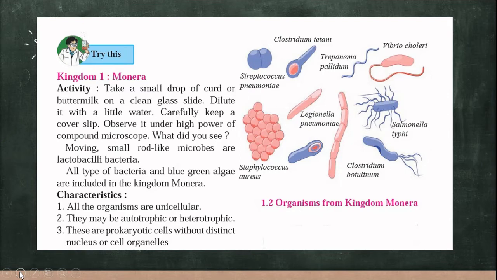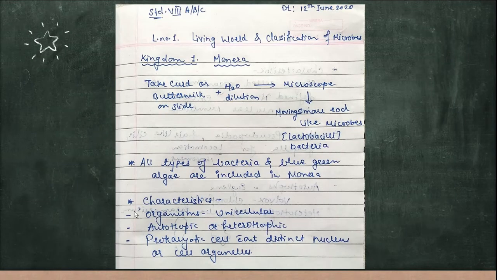First, they are unicellular, which means made up of a single cell. They are autotrophic. As they have chlorophyll, they can prepare their food and carry out photosynthesis, for example algae. Or some of them are heterotrophic.